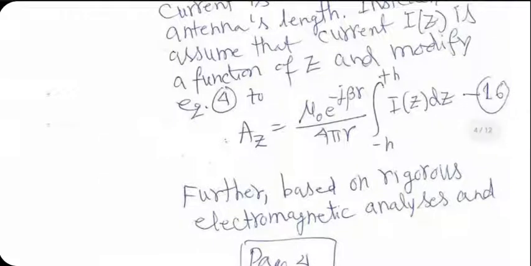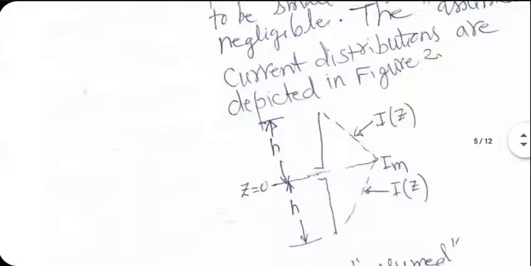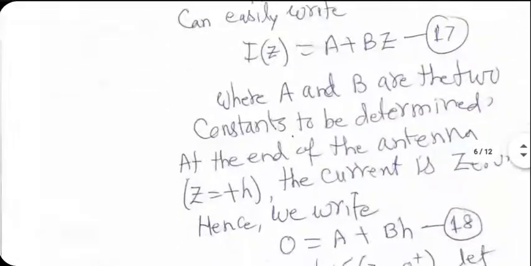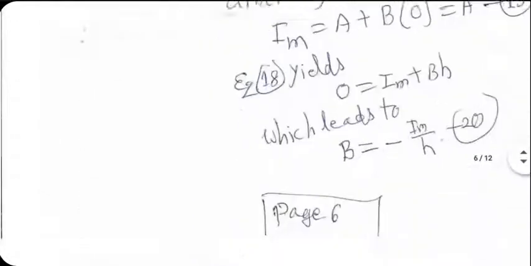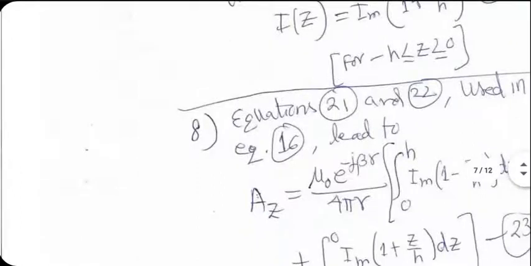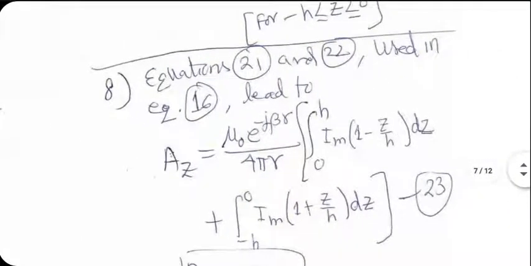Here, the line integral will now break into two integrals. One will be between minus H and 0, and the second one will be between 0 and plus H. And you will use the appropriate equation for Iz in both cases. So doing all that leads to, yeah, here I have done it actually.